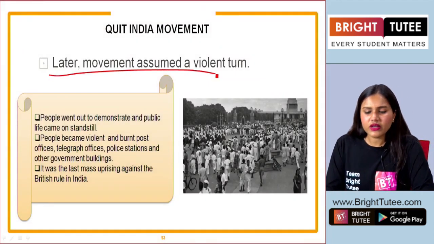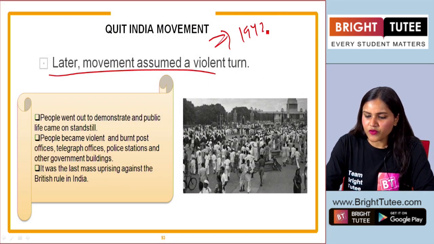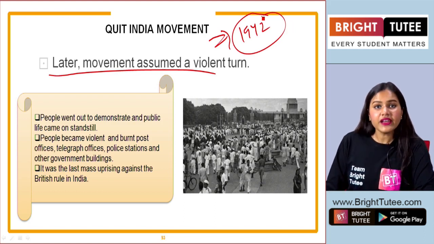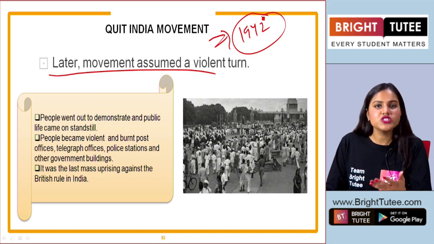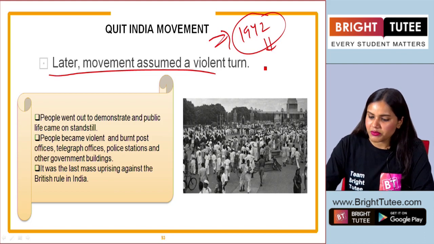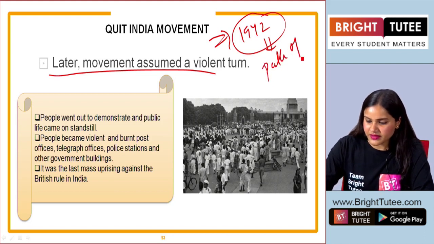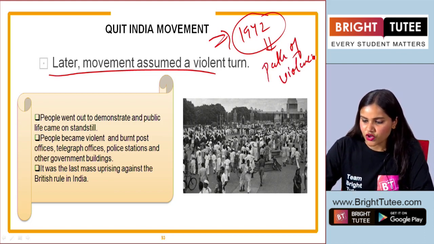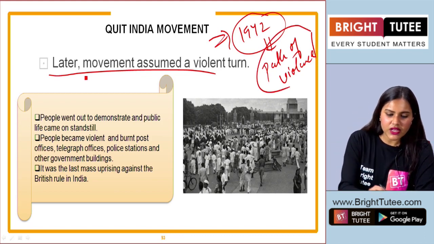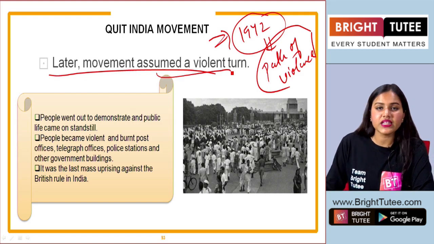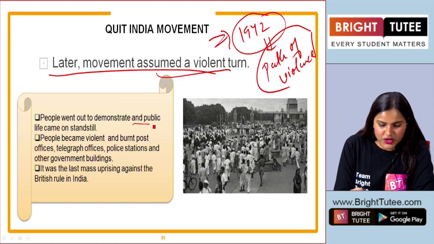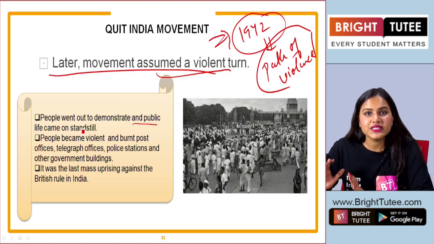But later on, in 1942, with the absence of Gandhiji and his leadership and the idea that he had proposed, everyone resorted again to the path of violence. Now, this was a major drawback that happened all the time in these movements. So, later on we see that the movement assumed a violent turn. How? People went out to demonstrate and public life came to a standstill.